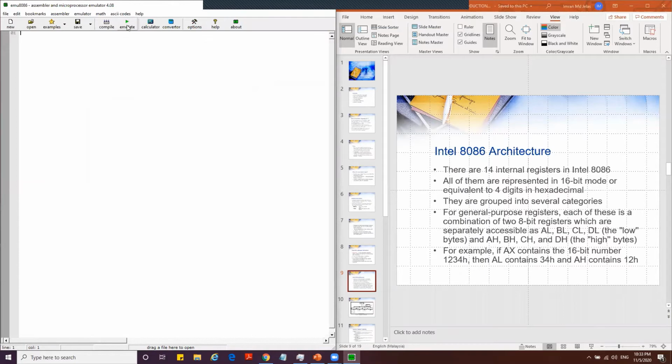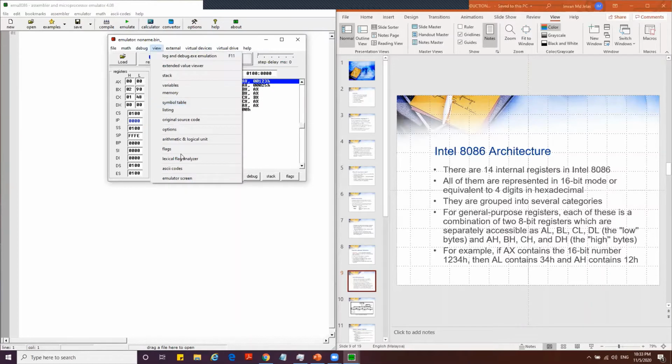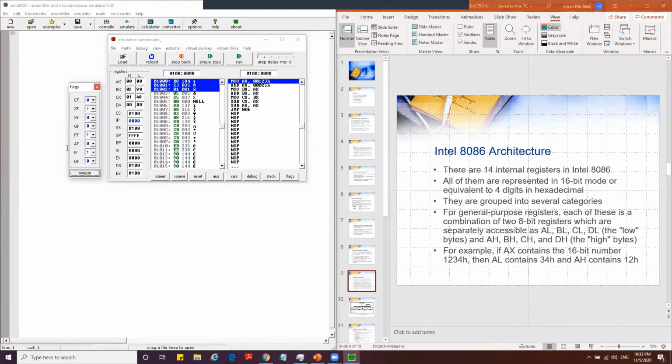We can count here: 1, 2, 3, 4, 5, 6, 7, 8, 9, and 9 plus 3 equals 13. So there are 13 available registers, and the 14th one will be the flag register.